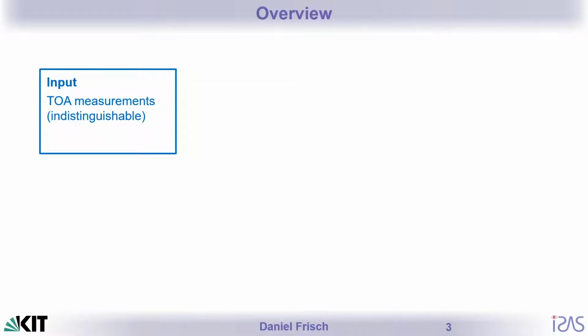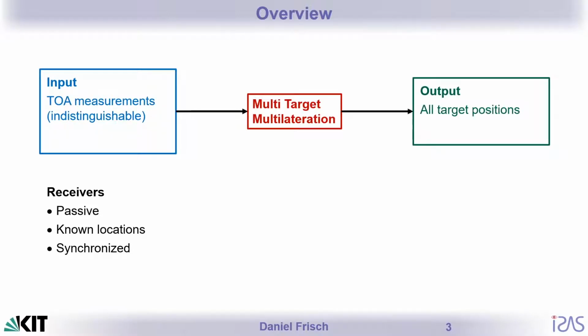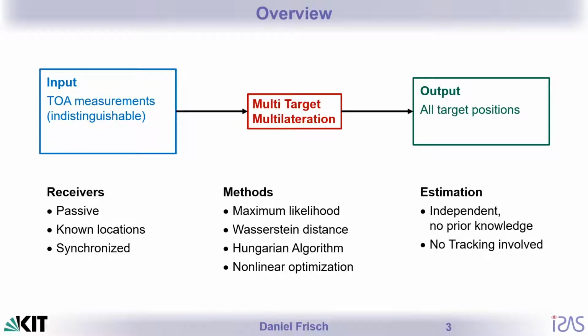We'll work with times of arrival measurements that are transmitted by multiple targets where the messages are indistinguishable from each other. The messages are captured by a network of passive receivers at known locations, and the receivers are time synchronized with each other. Based on these times of arrival, with our novel multi-target multilateration algorithm, we calculate the positions of all targets. These point estimates are independent from prior time steps. No tracking is involved here. The methods we use to achieve this involve maximum likelihood, Wasserstein distance, the Hungarian algorithm, and nonlinear optimization.